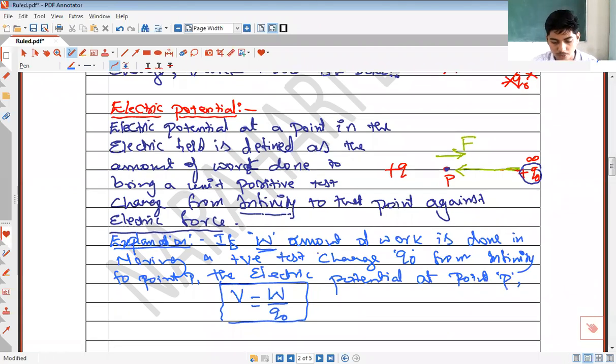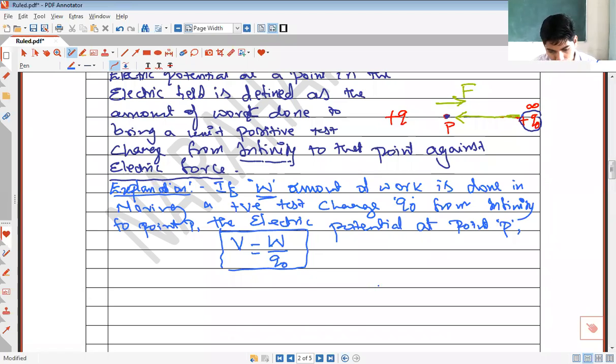Now can you tell me, suppose this is a source charge and these are the 3 points A, B and C, here is infinity and I have a test charge here. In order to move this test charge Q naught from infinity to which of these 3 points will I have to do a large amount of work?